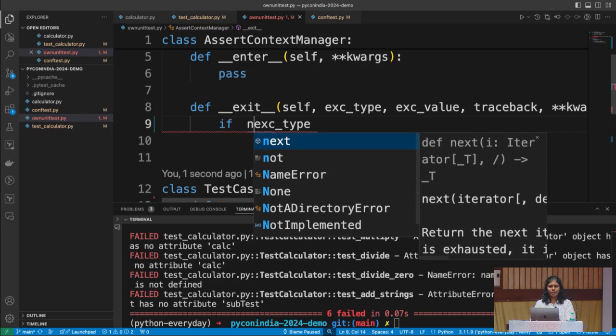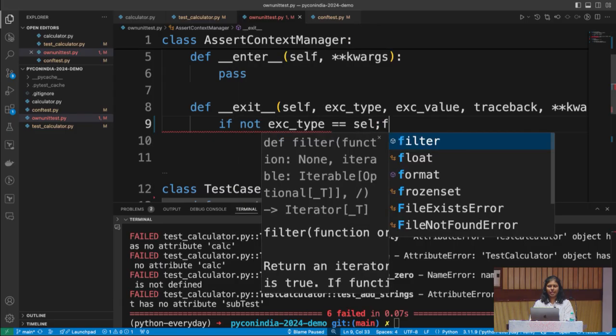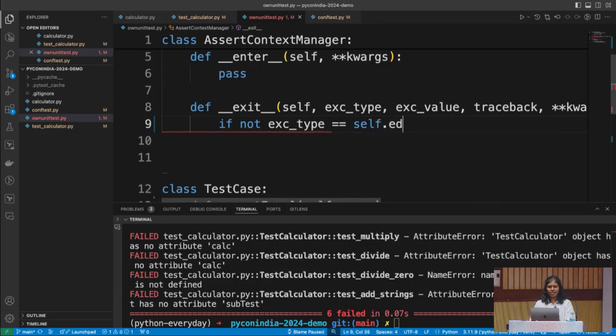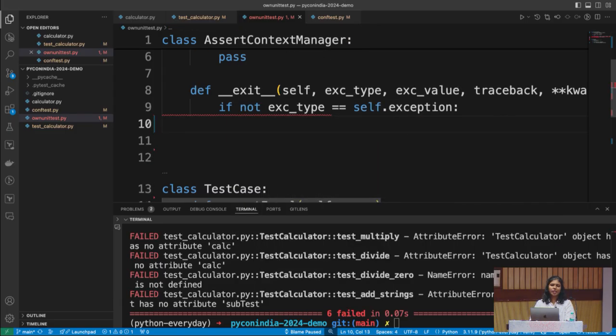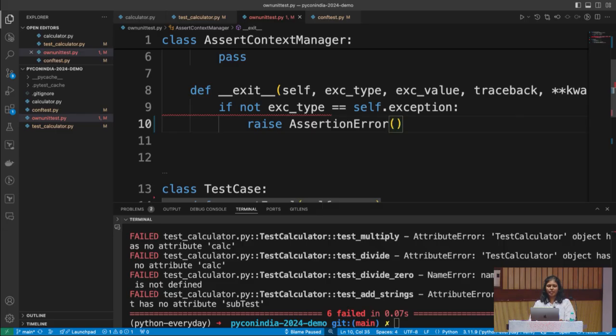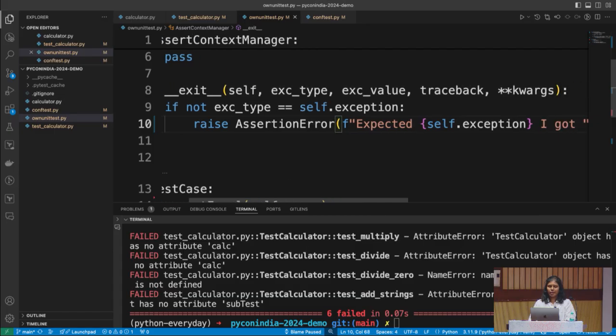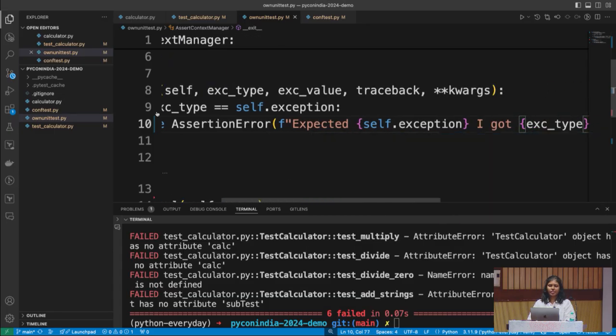If this is not an exception type equal to self.exception, as in whether the registered exception is of that type, then raise an assertion error saying I expected self.exception, but I got exc type.